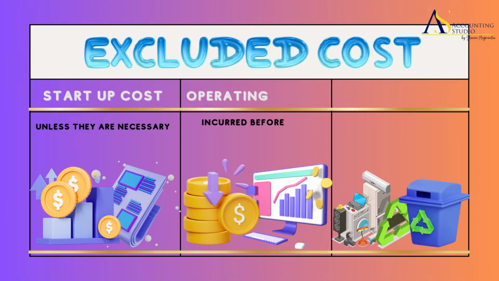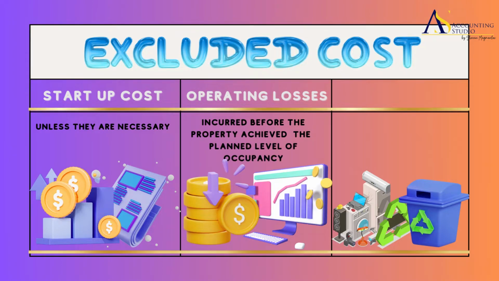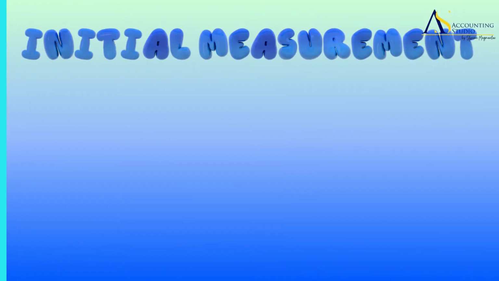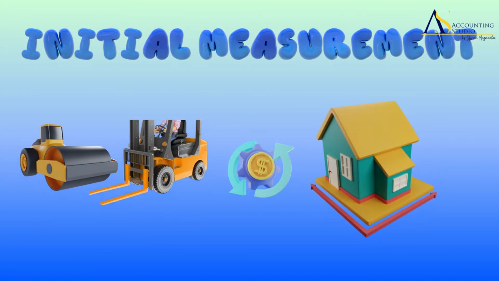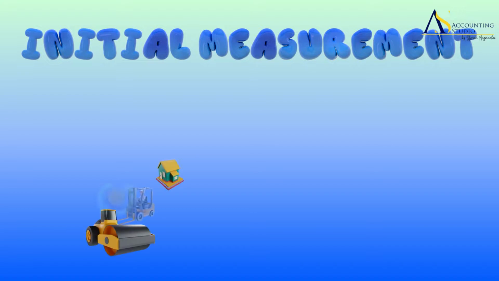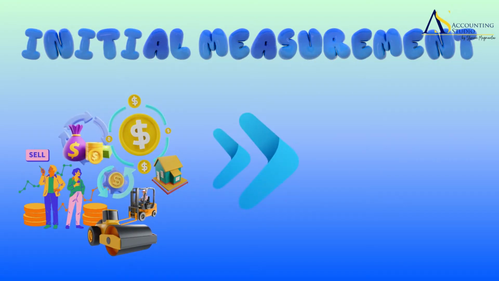Operating losses incurred before the investment property achieves the planned level of occupancy, or abnormal amounts of wasted material, labor, or other resources incurred in constructing or developing the property. Under initial measurement concepts, such as acquisition through exchange, trade-in, issuance of equity, issuance of debt, etc., involving investment property are the same as PPE.